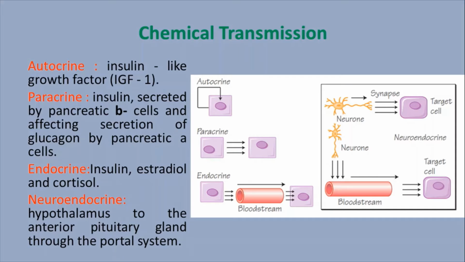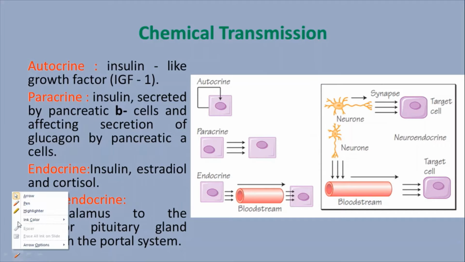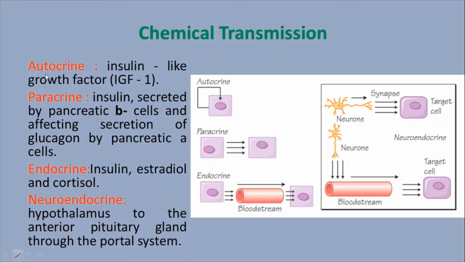Generally, hormones are classified majorly into four types. This classification is based on where the hormone is secreted and where it acts. So regarding that, the hormones are classified into four basic types. One is autocrine, paracrine, endocrine, and neuroendocrine. Each classification has a unique function.